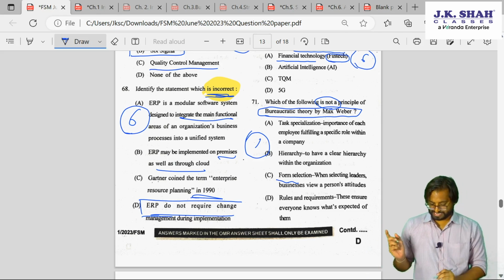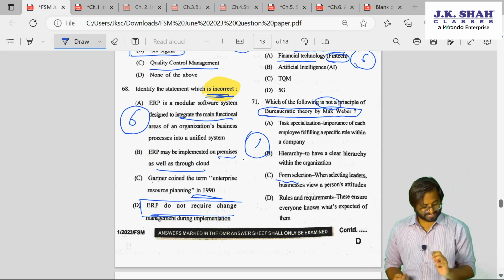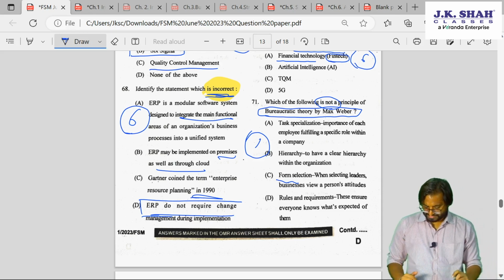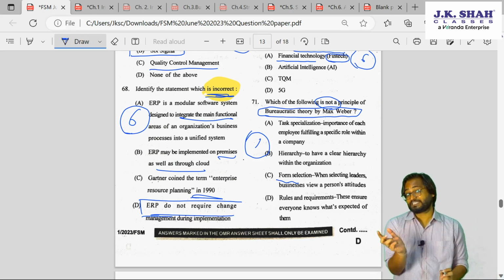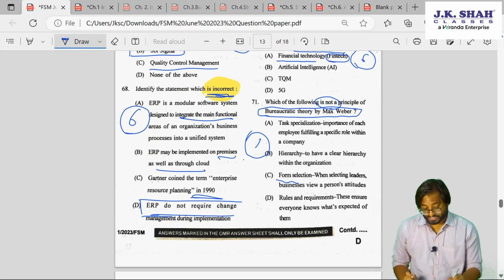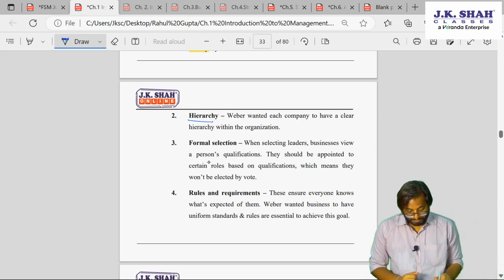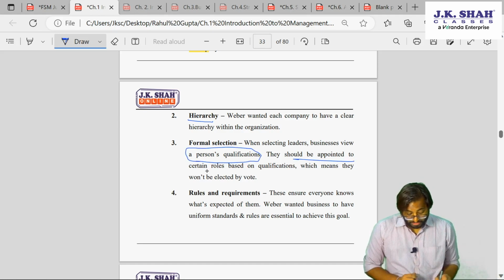Okay, yes, I agree with this. We should have a clear hierarchy. There should be clarity of role, right? Formal selection. Actually there is a word formal selection here. Okay, formal selection. They should be appointed on certain roles based on qualification.